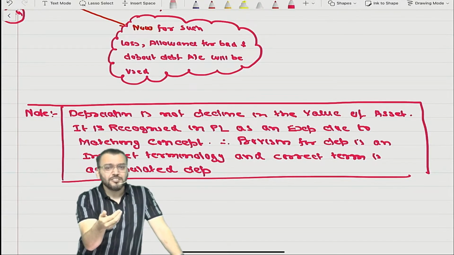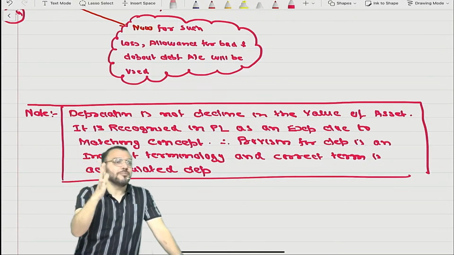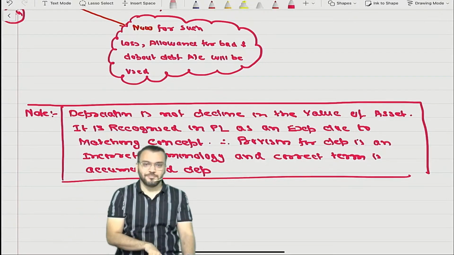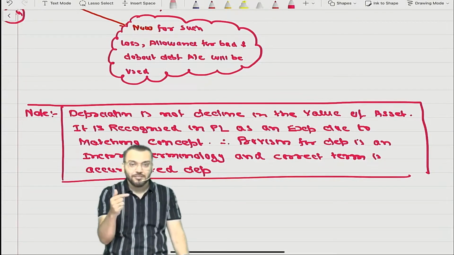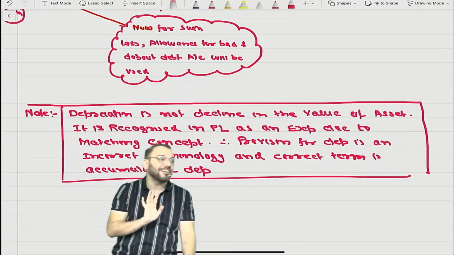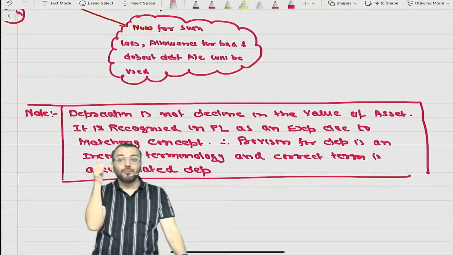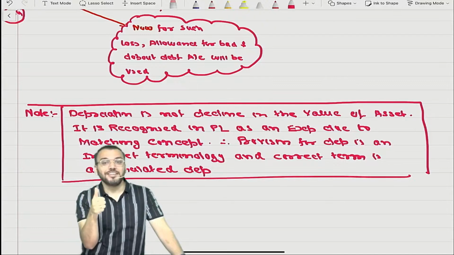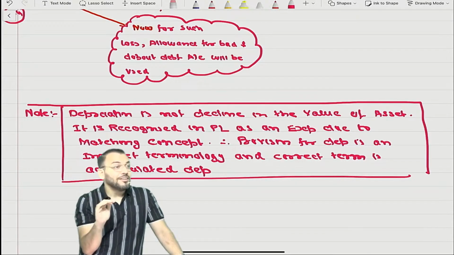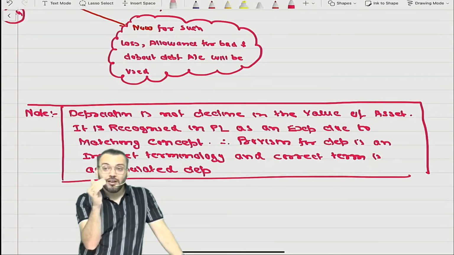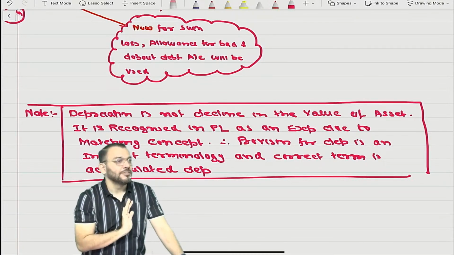But I said this much detail because the ultimate objective is to become a CA, not just to pass CA. The ultimate objective is to earn higher remuneration in the market, and that will come from your knowledge, not from your degree. Not every CA earns higher remuneration. Those who are earning are exceptional. Those who are not are below average.